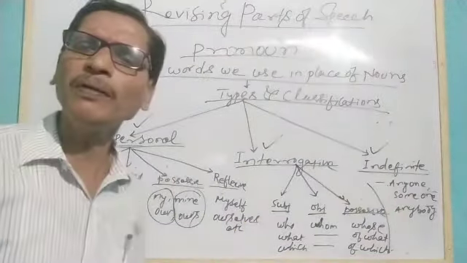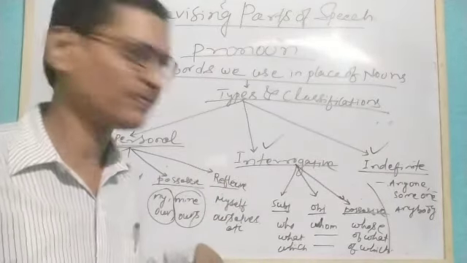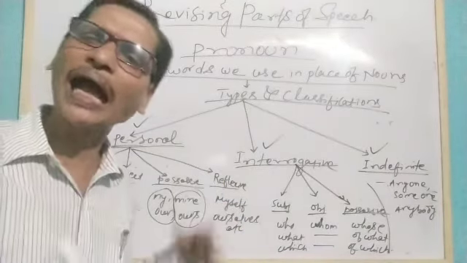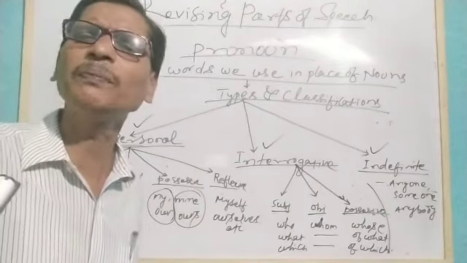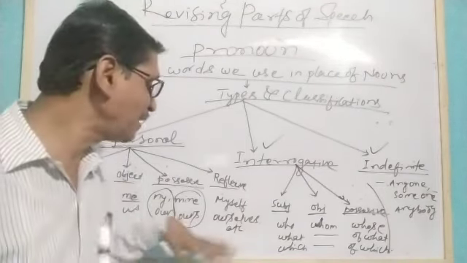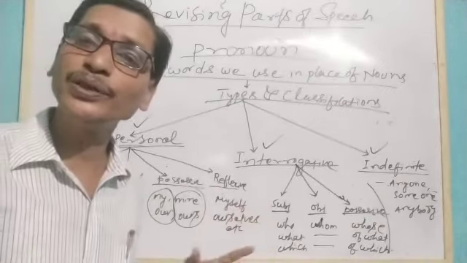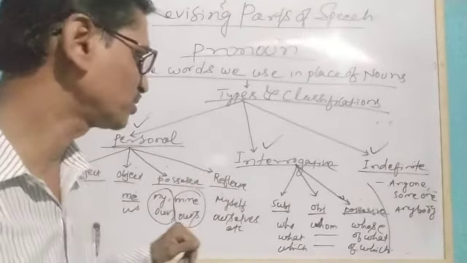When we are talking about myself, it is reflexive. I can do this work myself. You can do it yourself. Don't need to depend on others. So reflexives particularly we use in personal pronouns.